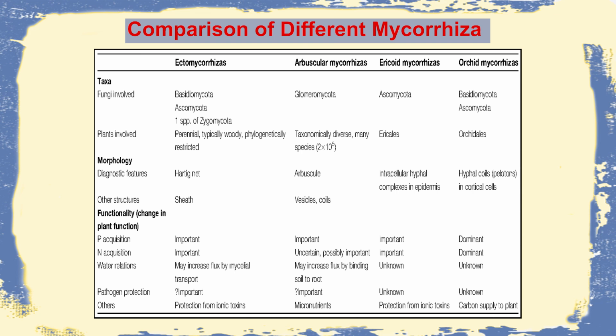But for all these types, there will be adequate phosphorus and nitrogen acquisition, and water will be absorbed, though for Ericoid and Orchid, water acquisition is not always involved. But definitely they provide some sort of protection against different pathogens, though again for Ericoid and Orchid it is mainly from toxins.